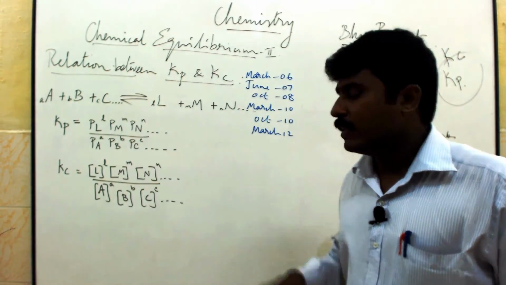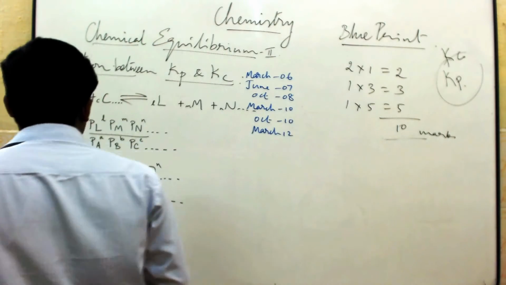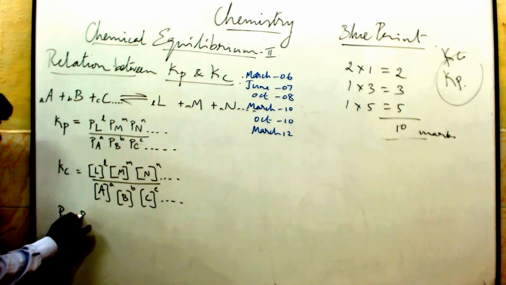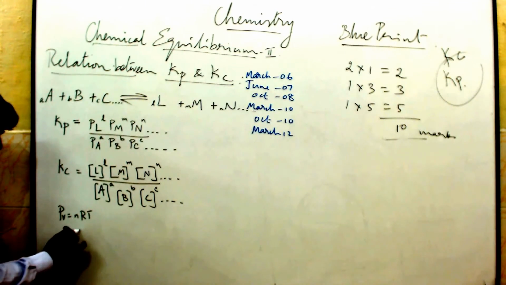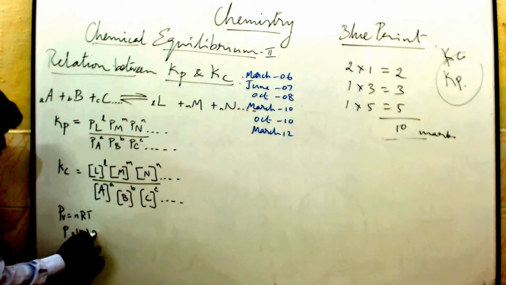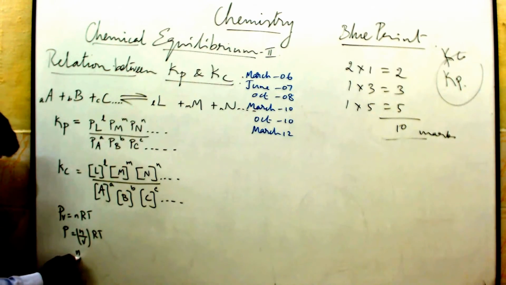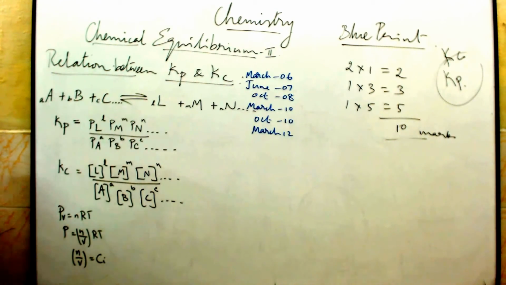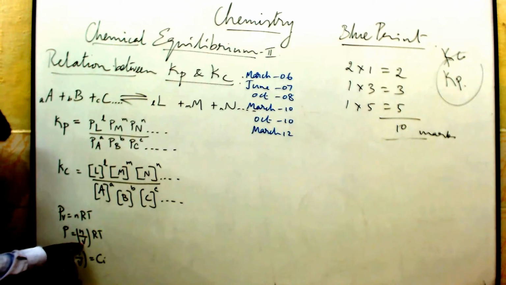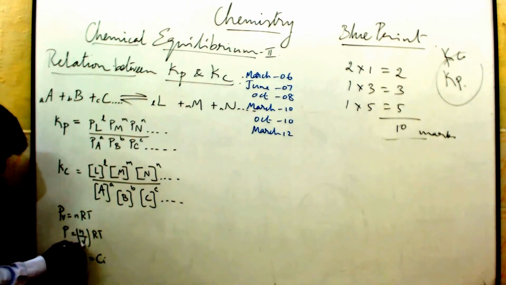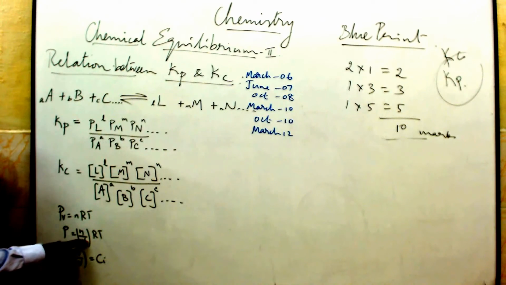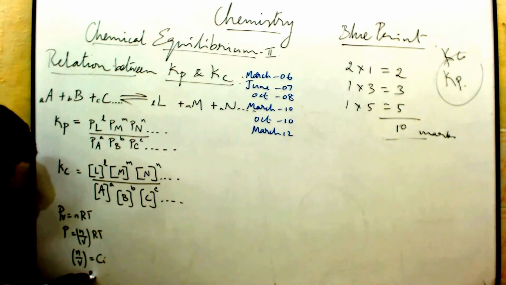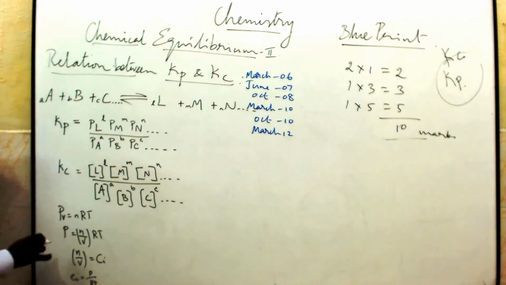That is nothing but Kc. You know what the ideal gas equation is? The ideal gas equation is PV equal to nRT. So P is equal to n by V times RT. This n by V is equal to C, or Ci. So Ci is equal to P by RT. What do you mean by i?